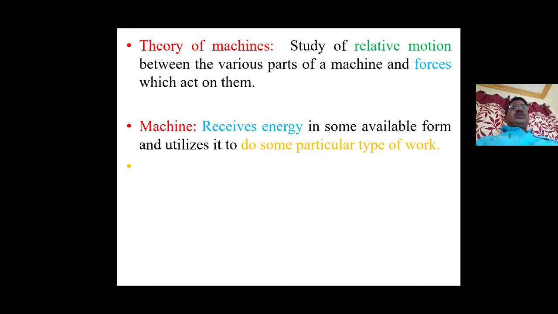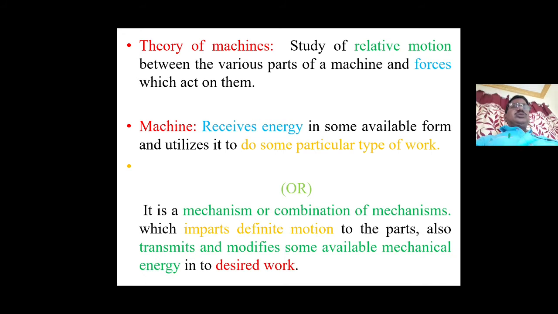Now first, what is a machine? A machine receives energy in some available form and utilizes it to do some particular type of work. A device that receives available energy and does some useful work is called a machine. Or it is a mechanism or combination of mechanisms which imparts definite motion to the parts, and also transmits and modifies available mechanical energy into desired work. This is called a machine.